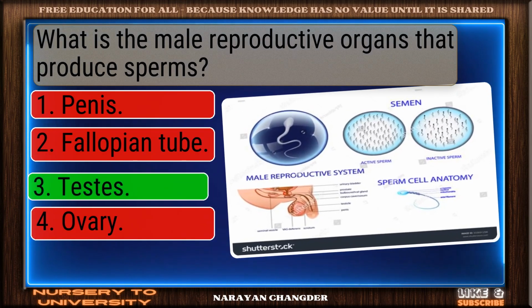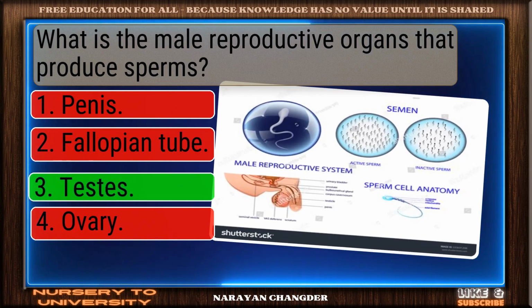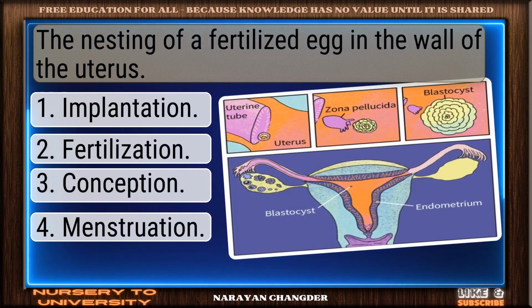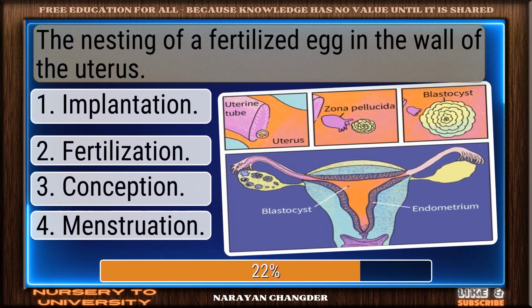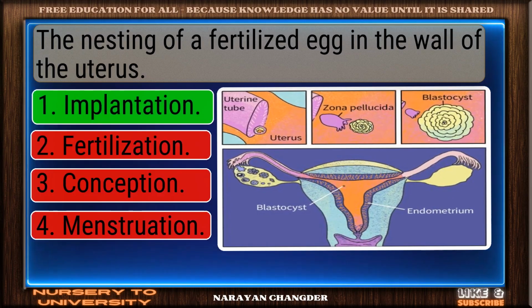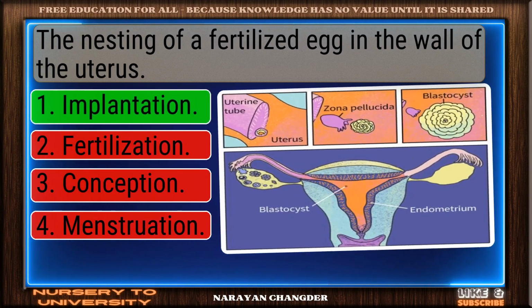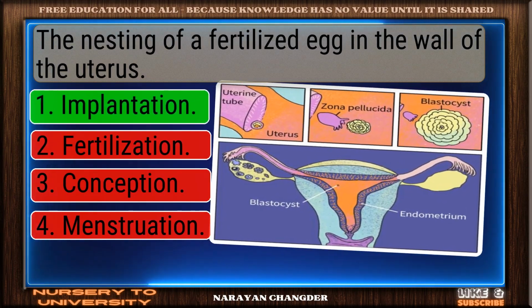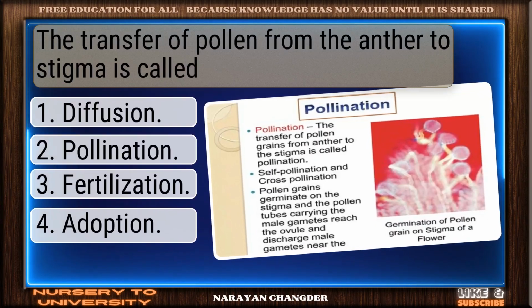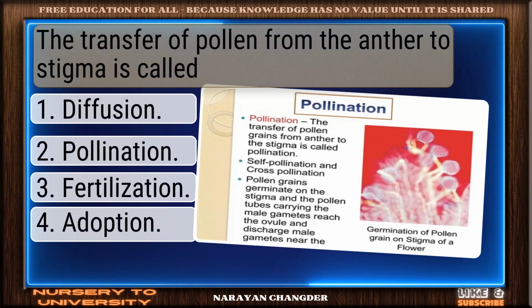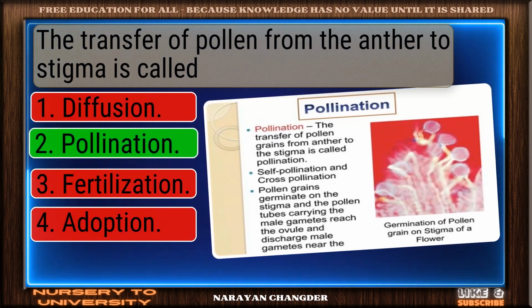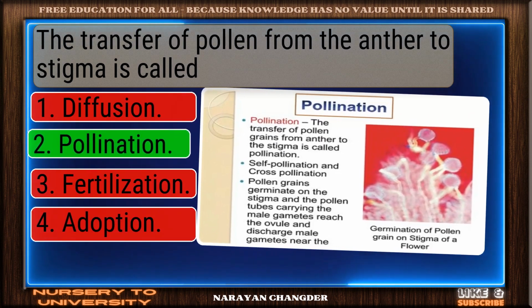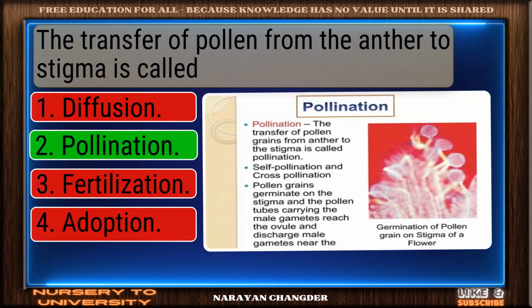Right choice. Testes is the best answer. The nesting of a fertilized egg in the wall of the uterus. Smart pick. Implantation is the correct choice. The transfer of pollen from the anther to stigma is called. Smart pick. Pollination is the correct choice.